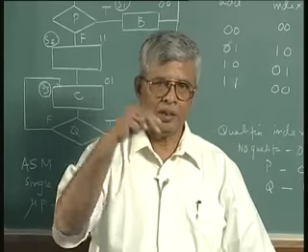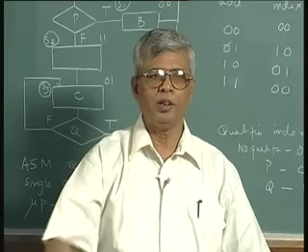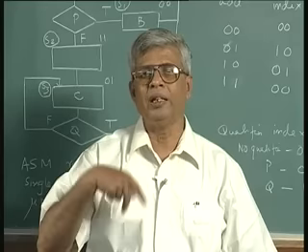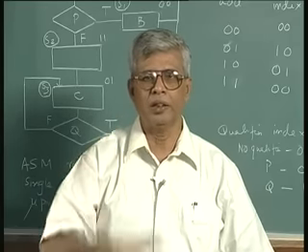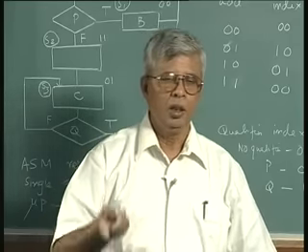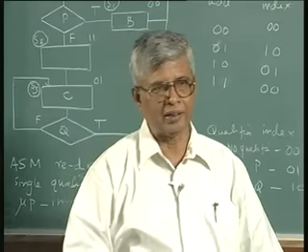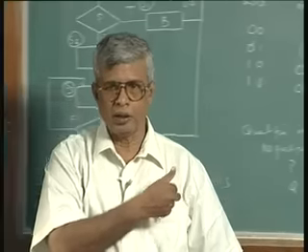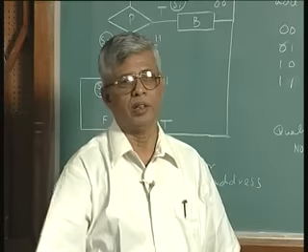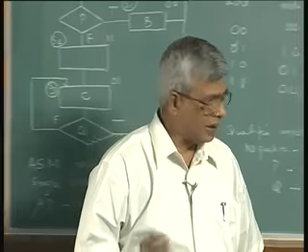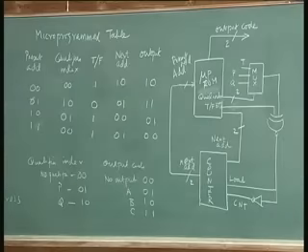Two addresses will be given, true address and false address, or we can give only one address and assume the next to be the increment of the previous address. These are the two options. One is called single qualifier double address, that is what we did in the last lecture. What we see today is called single address, single qualifier. With this background, let us go back and revisit an example we have done.